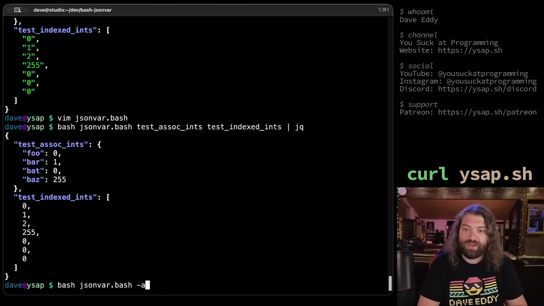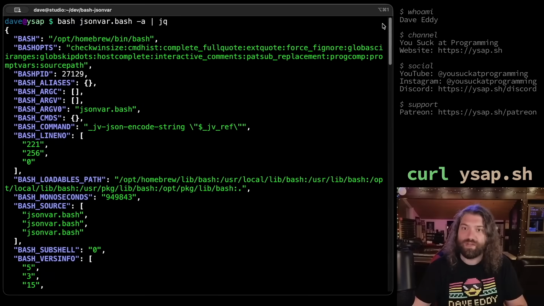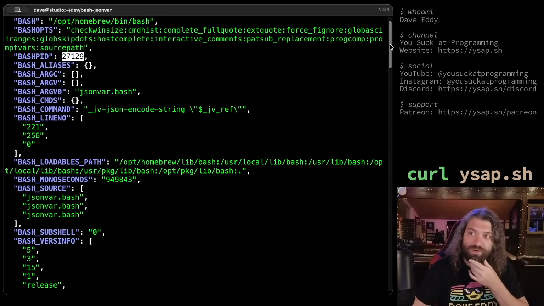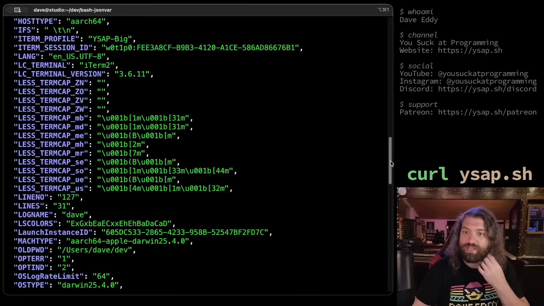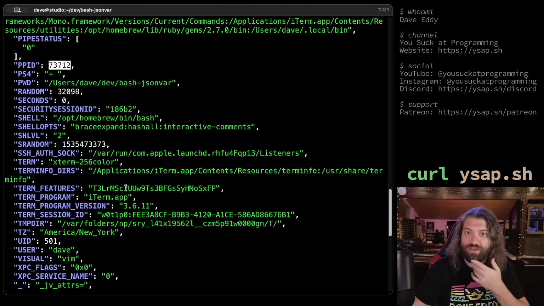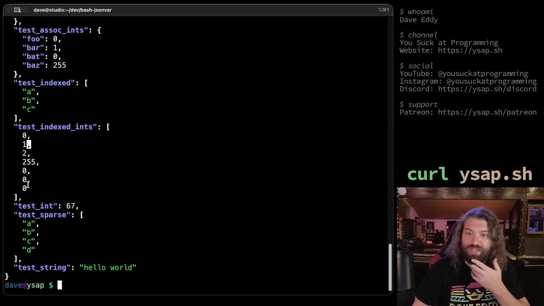We can do a little bit more testing here. Obviously, we could run this whole thing through JQ, and we kind of take a look to see what else is going on here. Yeah, so we have a number here. I don't think there are any other arrays with integers by default. I mean, we created some, that's great. There are some integers here. As you can see them, they show up as white instead of green. And yeah, we just have this, and we just have this. And yeah, that looks fine.